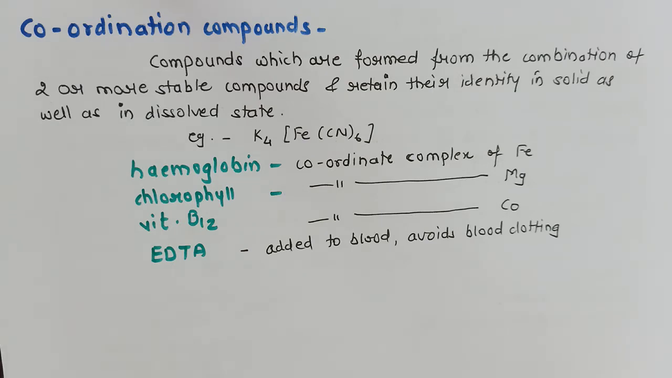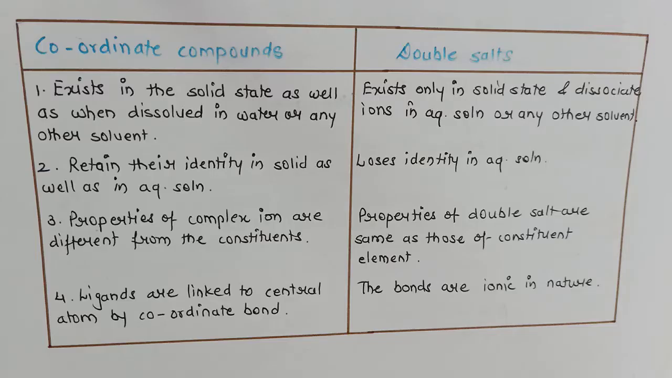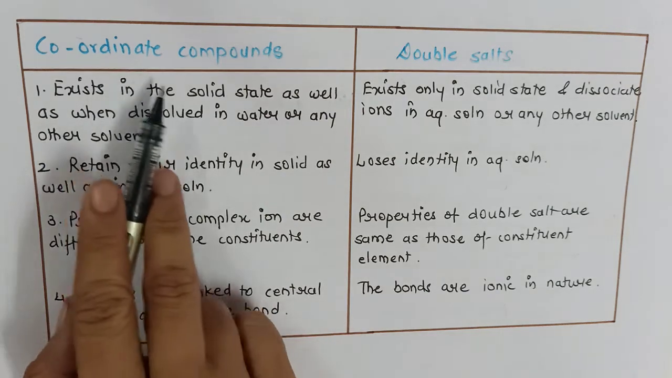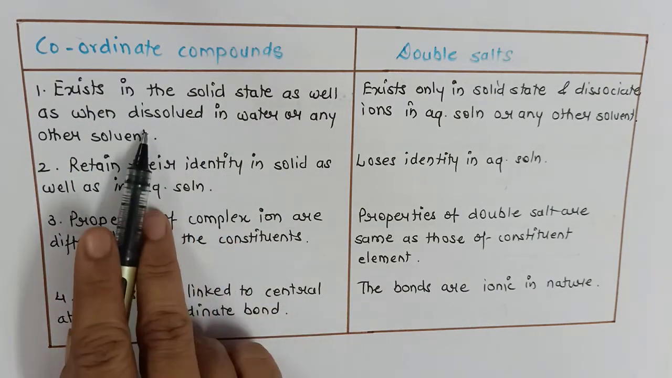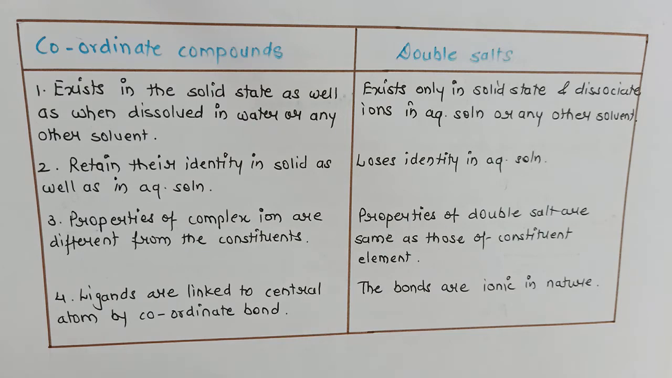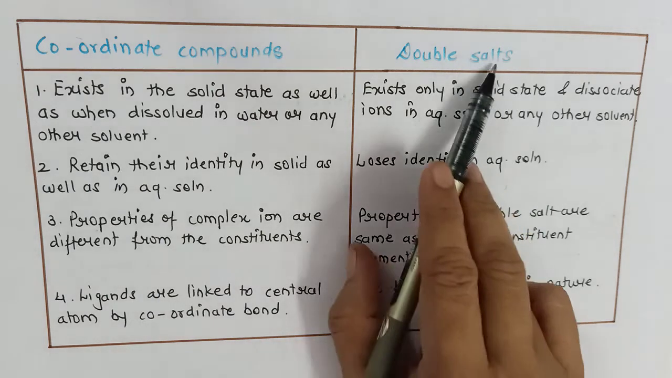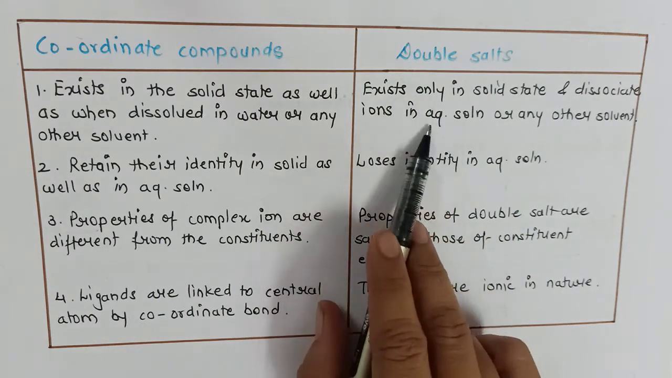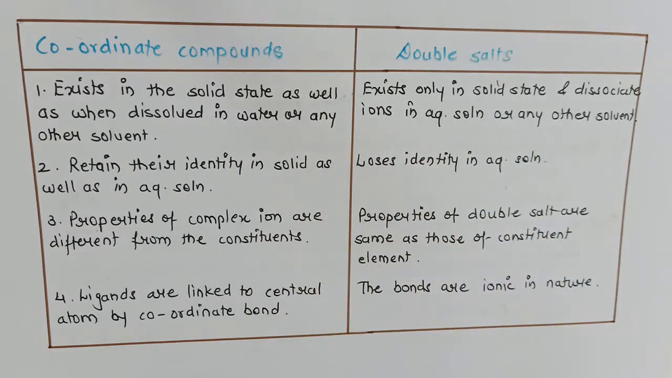Now let us see the difference between double salt and coordination compounds. The difference between coordinate compounds and double salt is tabulated here, and any point can be asked as a straight question in your board exams. Coordinate compounds exist in solid state, and when dissolved in water also they will remain as a compact entity, whereas double salt will lose its identity in aqueous state; it exists only in solid state. The properties of complex ion are totally different from the constituents.